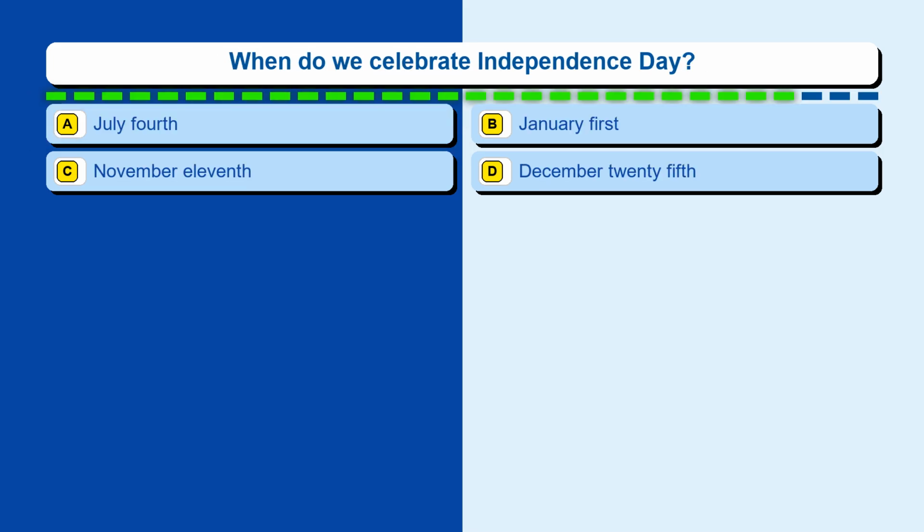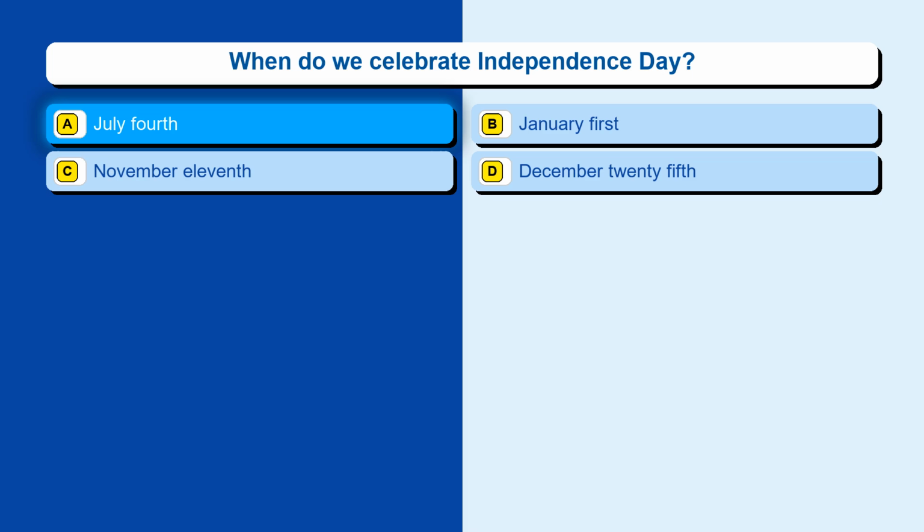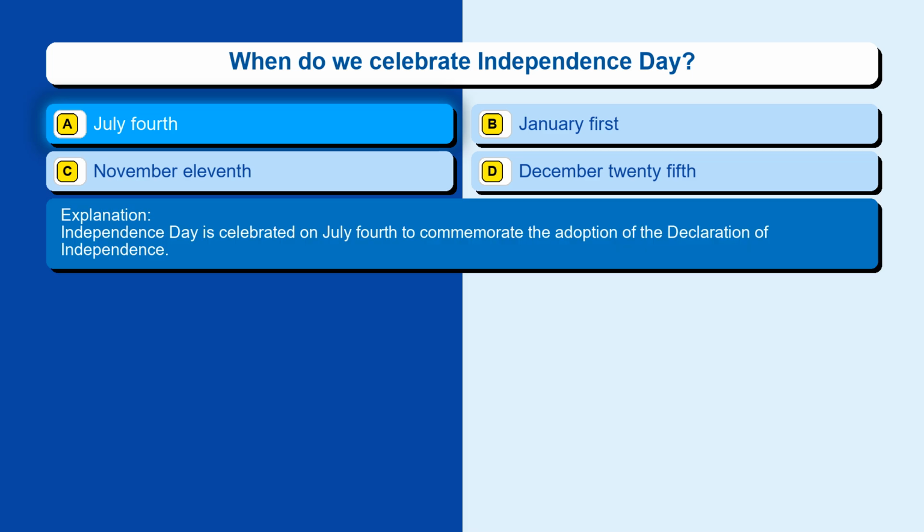Question 50. When do we celebrate Independence Day? Option A, July 4th. Option B, January 1st. Option C, November 11th. Option D, December 25th. The correct answer is option A, July 4th. Independence Day is celebrated on July 4th to commemorate the adoption of the Declaration of Independence.